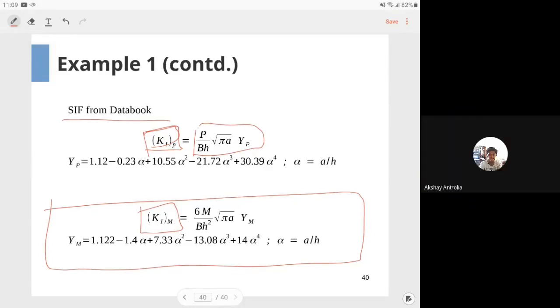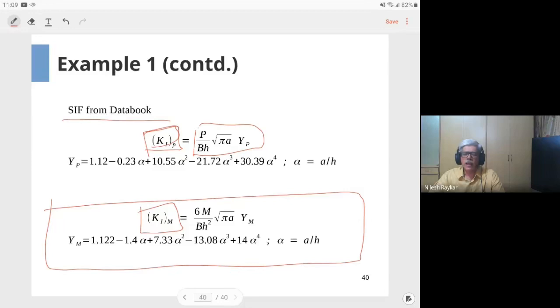Okay, so this is unlike the concept of stress, where you calculate the stress at a particular point and stress changes from point to point. Stress intensity is not like that. It is not related to a particular location. It is related to a particular crack length and the load acting on it.